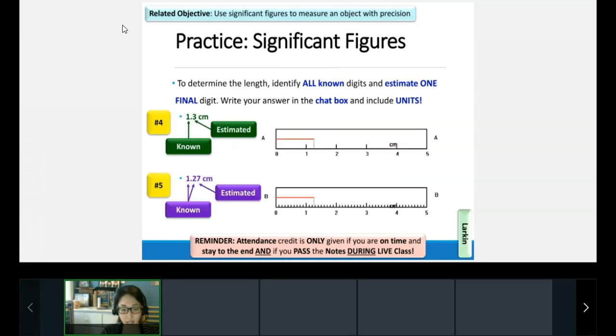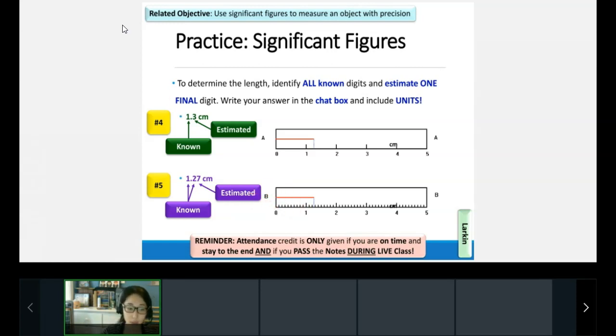So taking a look here, this is going to be the answers for number 4 and number 5. Again, this first one was less precise, so it's only 1.3 because our estimated digit is the 3. For this one, we already knew it's at least 1.2, and one extra digit would be 7. So 1.27. All right, so this one was more precise. This is going to be number 4, number 5.